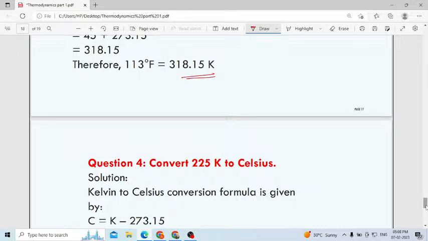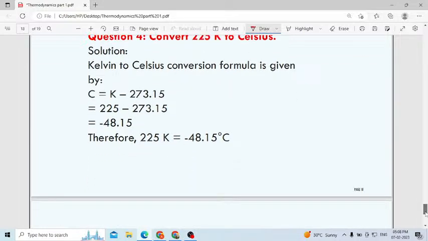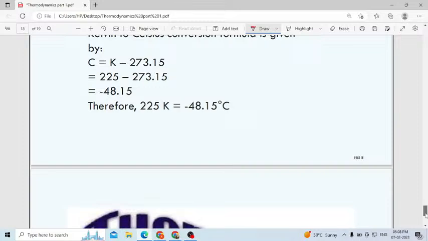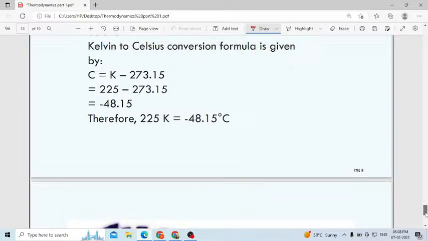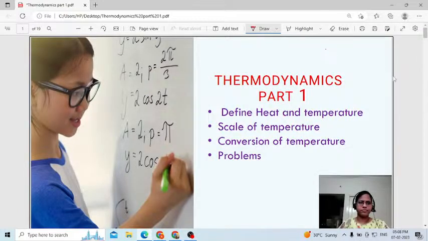Convert 225 Kelvin to Celsius: minus 48.15. Okay, I will check the answer. That is minus 48.15 degree Celsius. At least everyone, you understood what we discussed today. This is only the introduction, almost like thermodynamics.